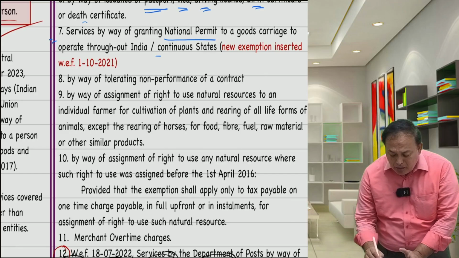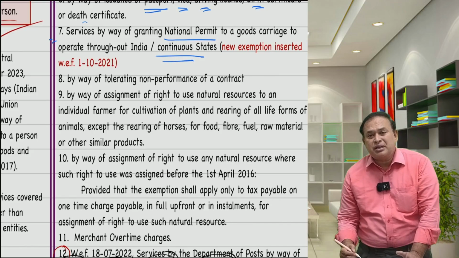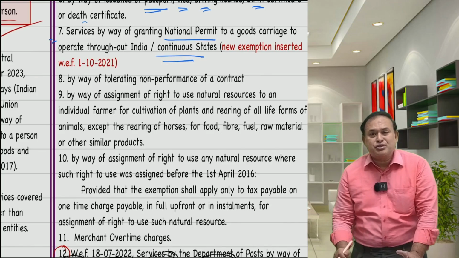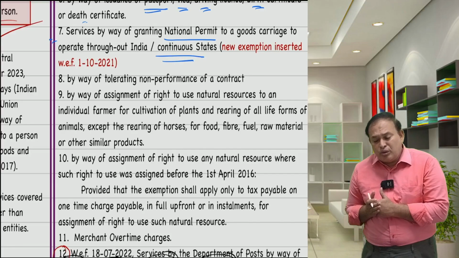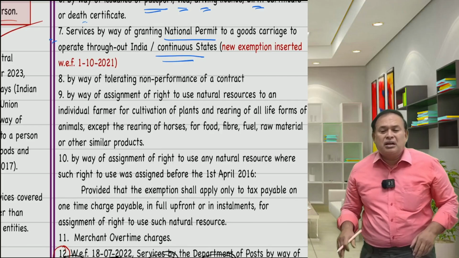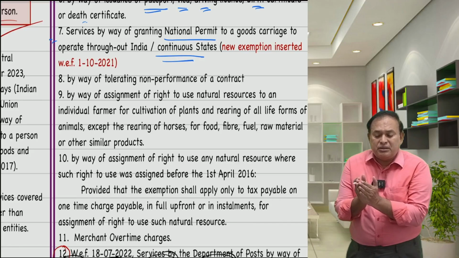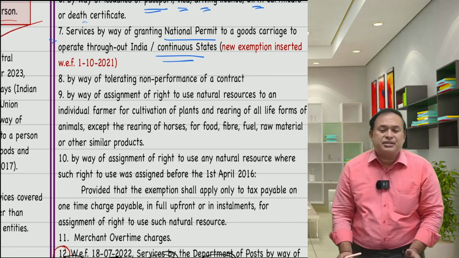What do you mean by contiguous states? I already referred to this under the place of supply chapter. The boundaries of two states joining is a contiguous place. Tamil Nadu is closely joined with the boundary of Kerala. That boundary place, that particular demarcation, division of land between Tamil Nadu and Kerala, that exact place is called a contiguous state.